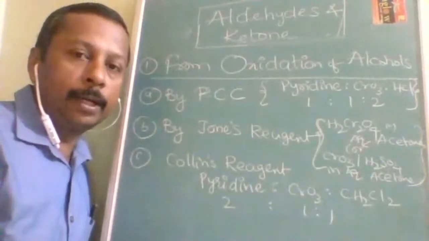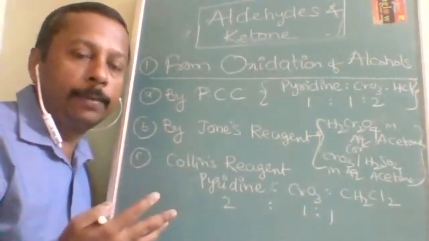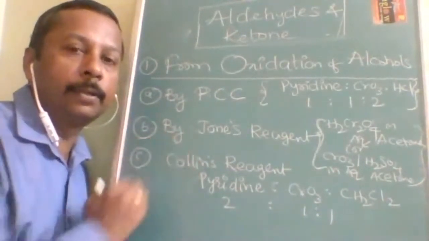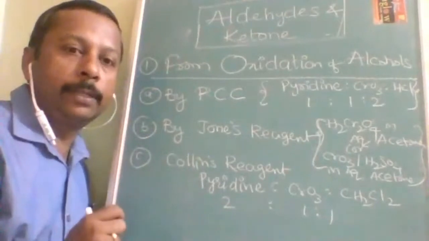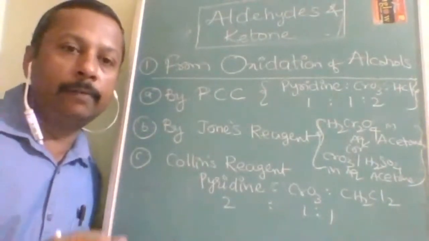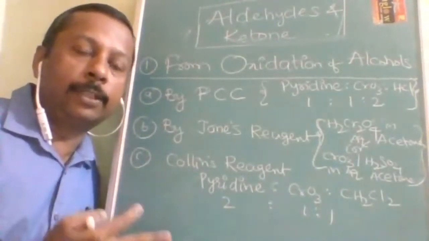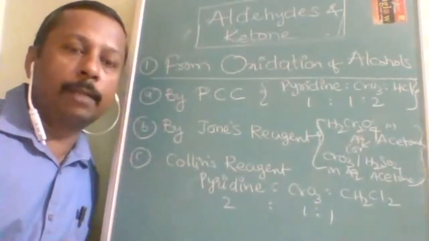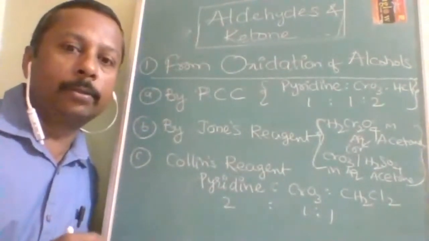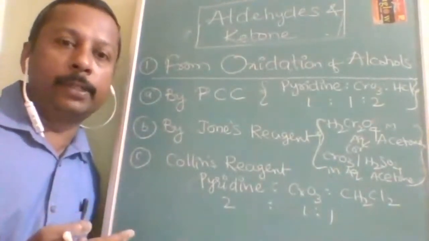But there you will study it under the heading of properties of alcohols. The properties of alcohols in the previous chapter are going to be the preparation of these compounds. So almost everything you are going to study two times, one in properties, another in preparation. Suppose in properties of something, haloalkanes are produced, that you will study in the preparation of haloalkanes. So what you have to do is memorize everything in the previous chapter only.